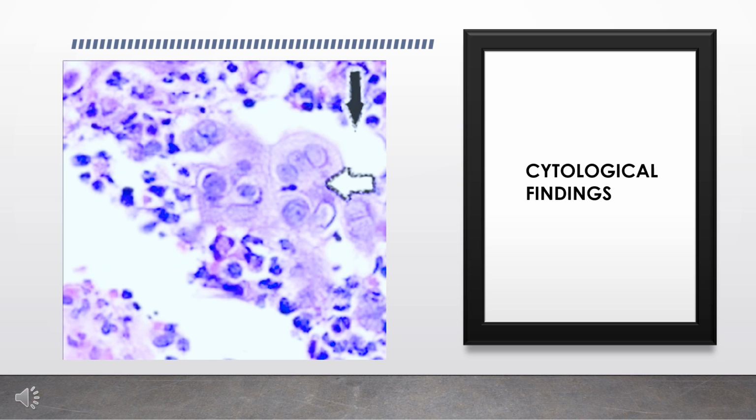Now we'll see the cytological findings. The cytological alterations are virtually identical to those described for herpes simplex virus. The virus causes acantholysis with formation of numerous free-floating Tzanck cells, which exhibit nuclear margination of chromatin, and occasional multinucleation is also seen.